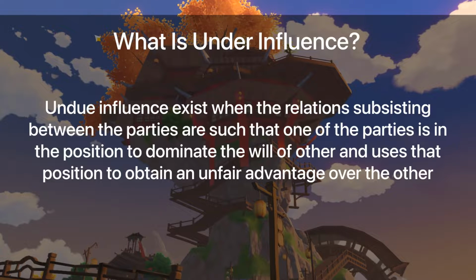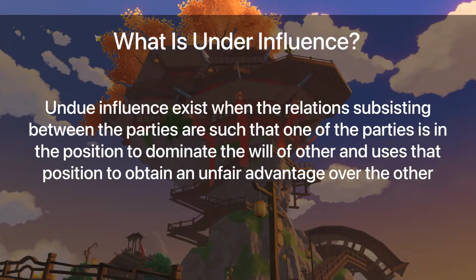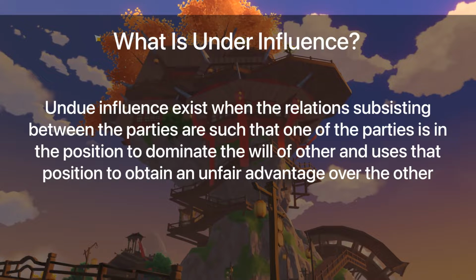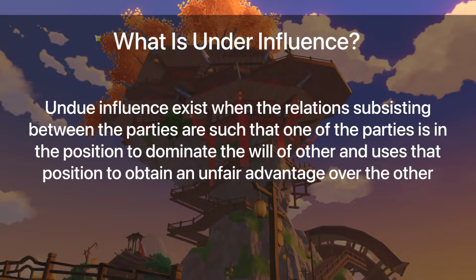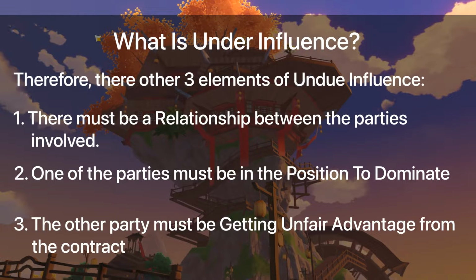What is undue influence? Undue influence exists when the relations subsisting between the parties are such that one of the parties is in the position to dominate the will of the other and uses that position to obtain an unfair advantage over the other. Therefore, there are three elements of undue influence.